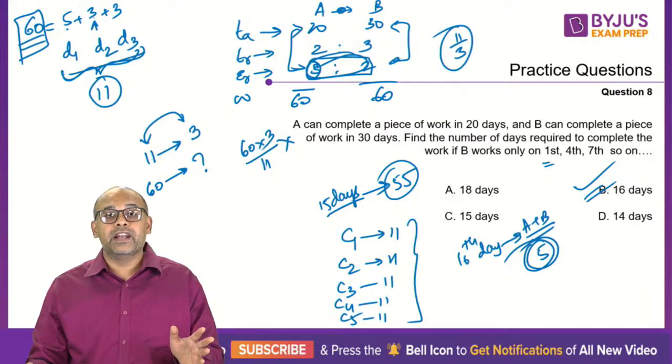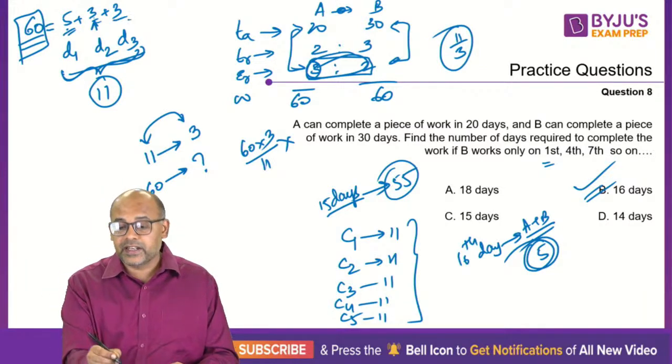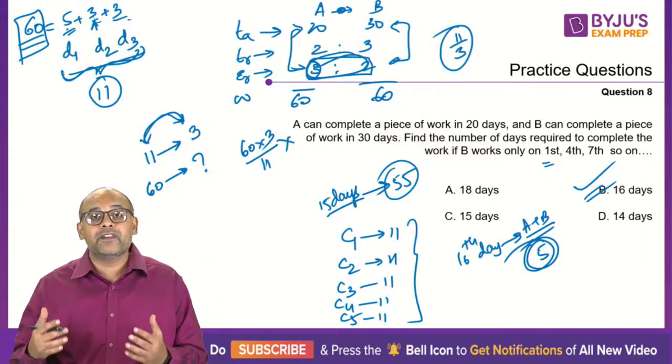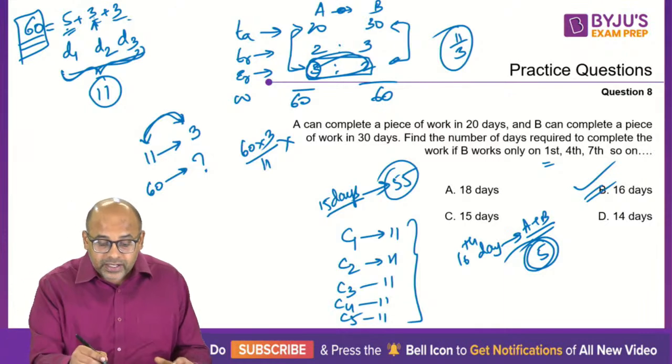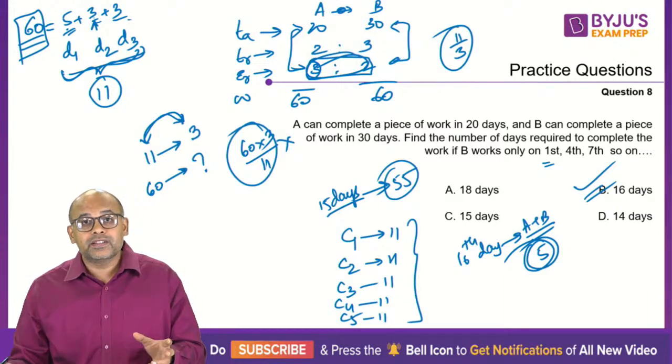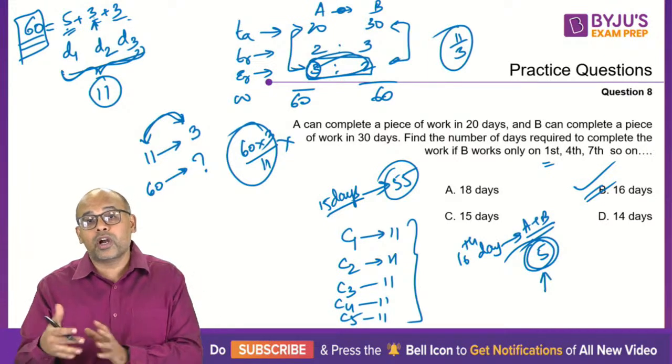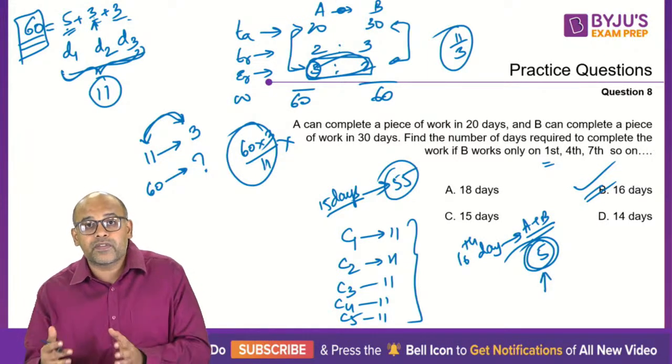But that is not the reality. The reality is it is 5, 3 and 3. So when you calculate for 60 units of work this way, you will get the wrong answer, because when it comes to the 16th day, you are doing 5 units, not 11 by 3 units. Because of that, you'll be getting a mistake.